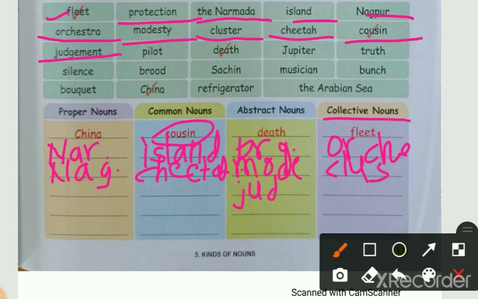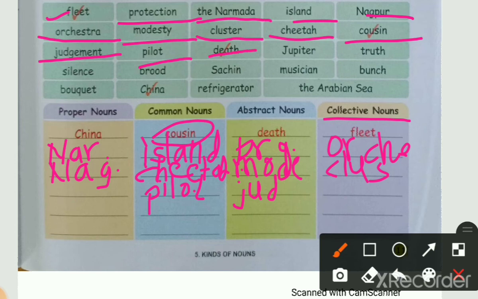Then next is pilot. Pilot is a category of persons. Here the proper noun is not given. So pilot will come in a common noun.